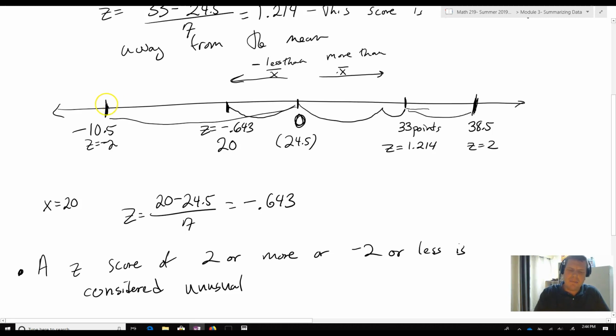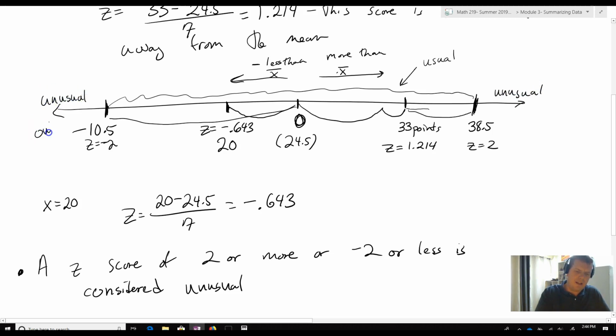So anything in between the -2 and the 2, we're going to call that usual. And anything that's outside of those 2 standard deviations is going to be considered unusual. Another way to talk about unusual is to talk about it as an outlier. So there's my unusual and my outliers.